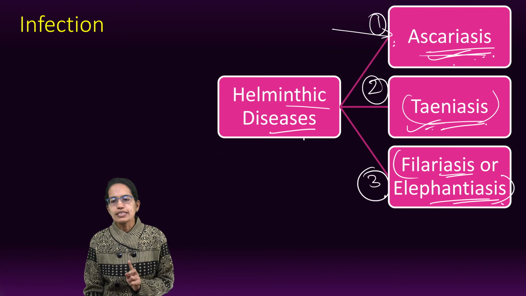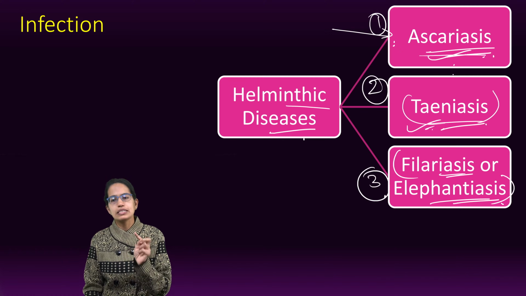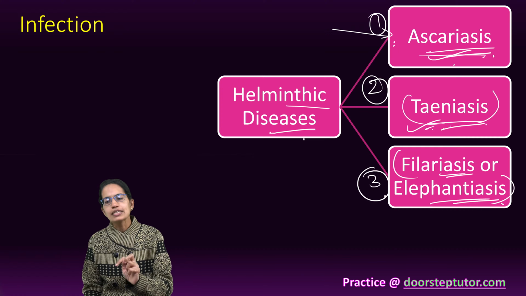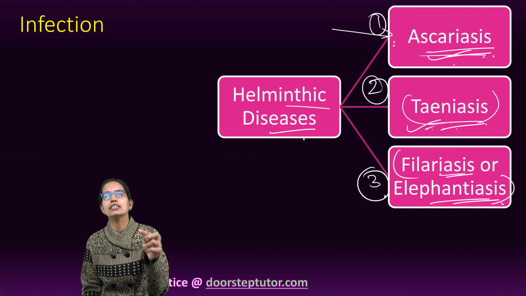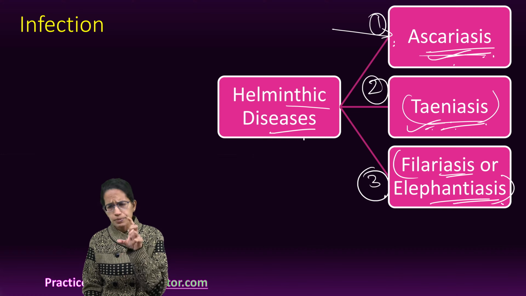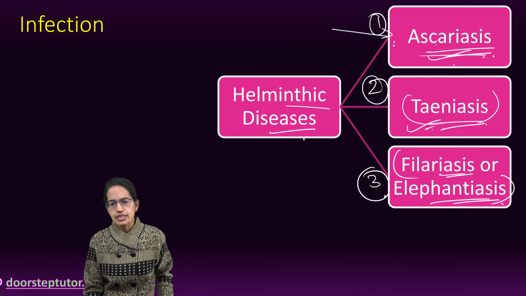Okay, Ascariasis is by roundworm. It is a disease of the intestine. Taeniasis is again by tapeworm, again a disease of the intestine. A brief difference between the two. So let's understand one by one.